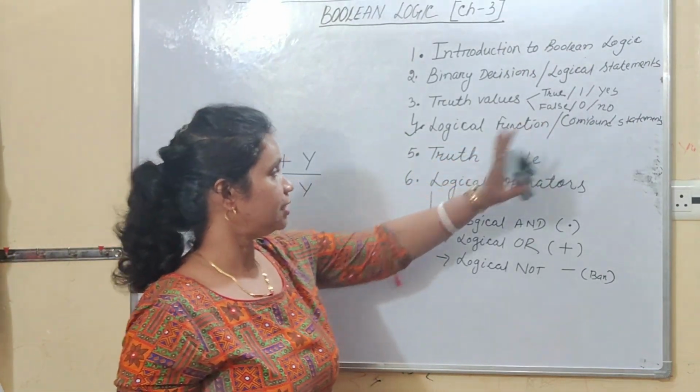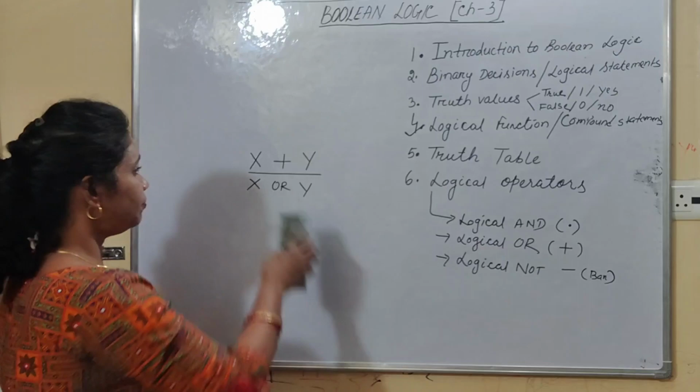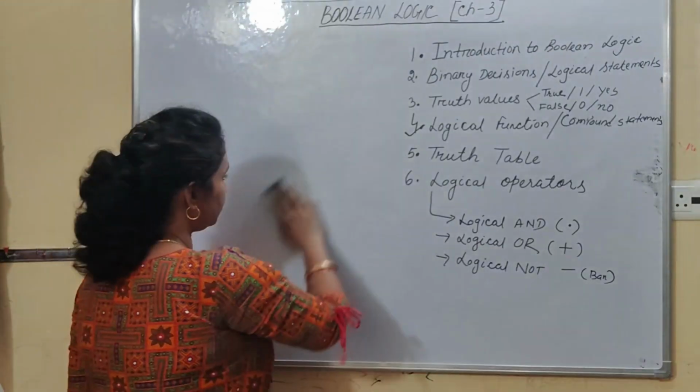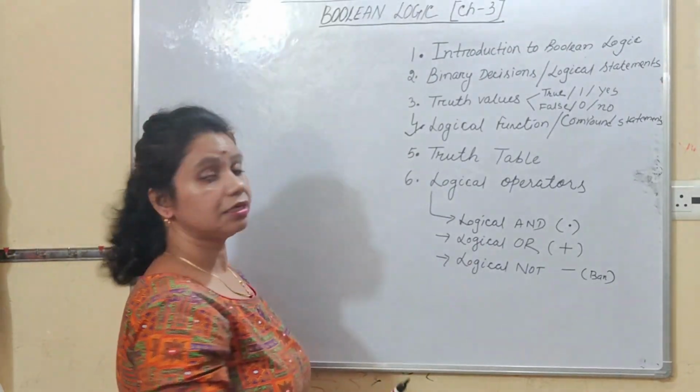This is the example of a compound statement. Now next is truth table. Before discussing briefly the concept of logical operators, I want to discuss what is a truth table.